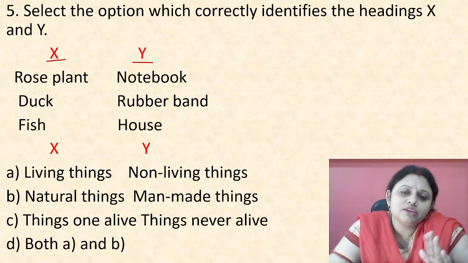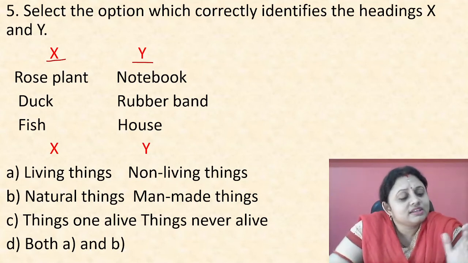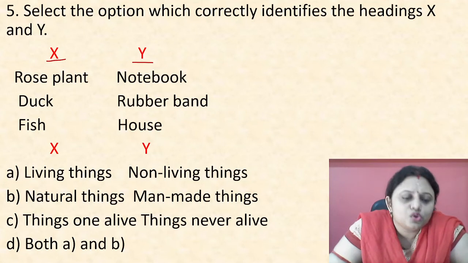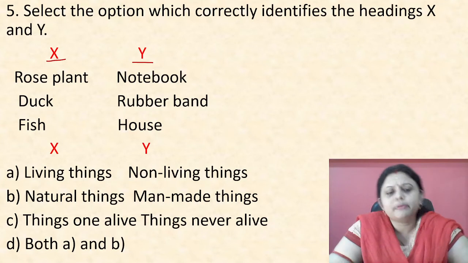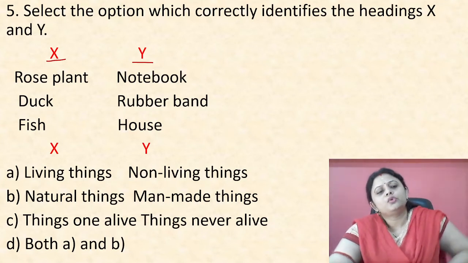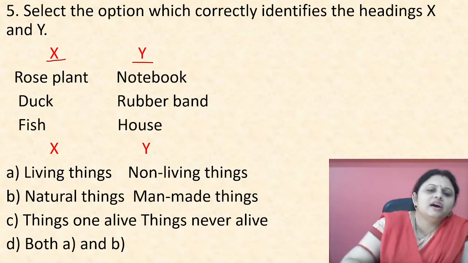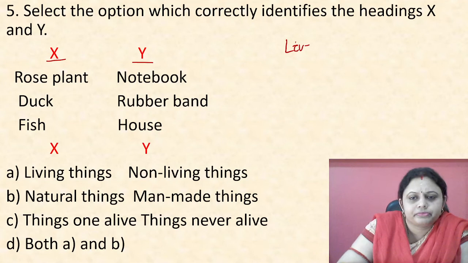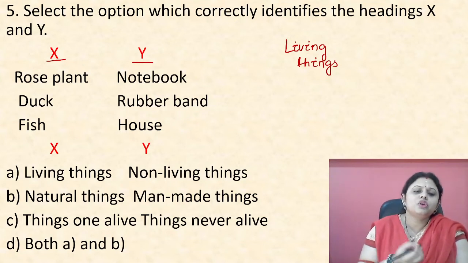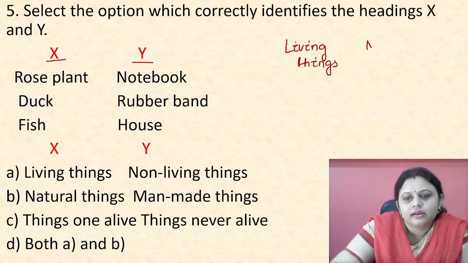So first we need to see the things which are listed under heading X: rose plant, dog, fish. And in Y: notebook, rubber band and house. What are rose plant, dog, fish? They are living things. Notebook, rubber band, house, these are non-living things. You can easily know which are living things and which are non-living things.